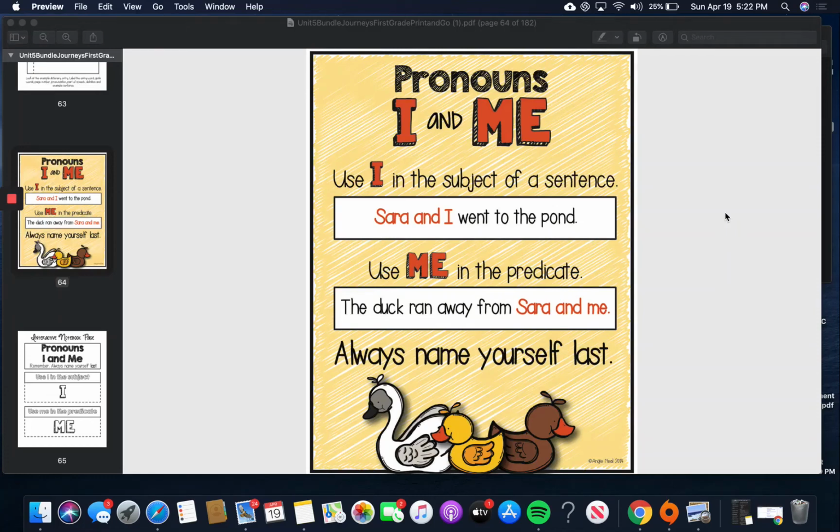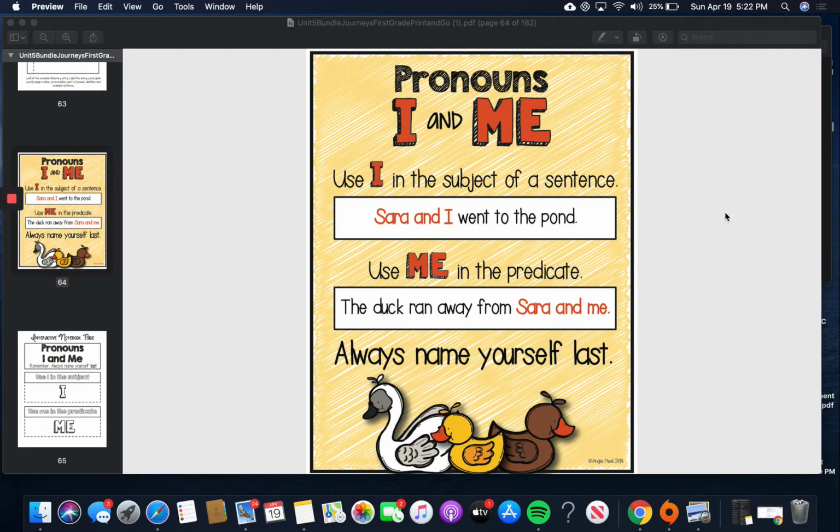All right, first grade, there's kind of a tricky thing that happens when we say or write sentences that talks about pronouns. Now, pronouns, we talked about a little last week, is a word that takes the place of people's names. So instead of saying, Mrs. Bilby has blonde hair, Mrs. Bilby has blue eyes, Mrs. Bilby is tall, you could say, Mrs. Bilby has blonde hair, Mrs. Bilby is tall. She has blue eyes.